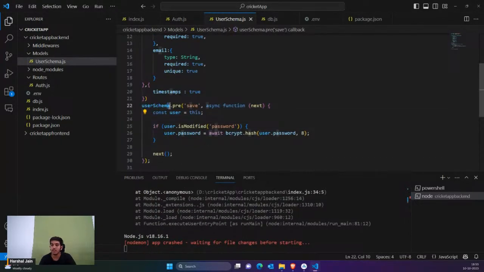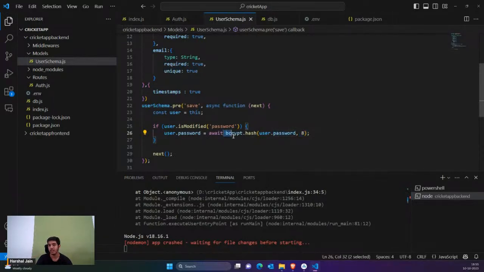So I'm simply hashing the password, and I'm just saying to pass 8 here. The maximum value you can pass here is 10, but I can pass 8 here. That means it's a little bit less complex, but it's fine, it's still secure. So you can go for 8, 9, 10, whatever you want, but 8 is fine. A higher value means a more secure, more complex password.